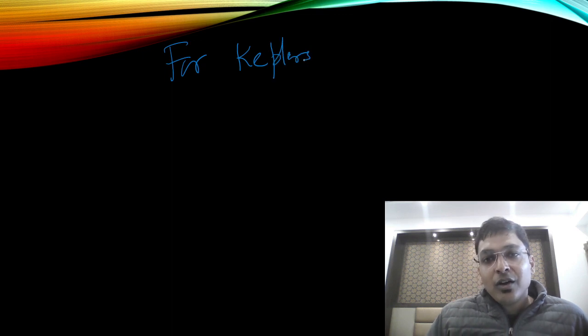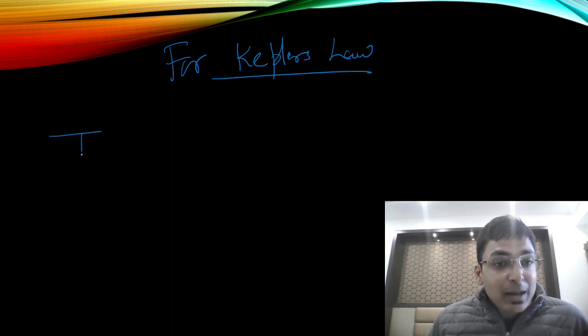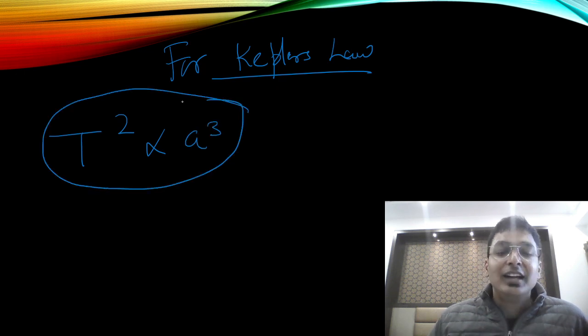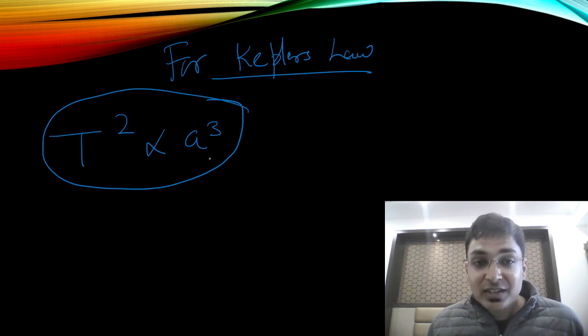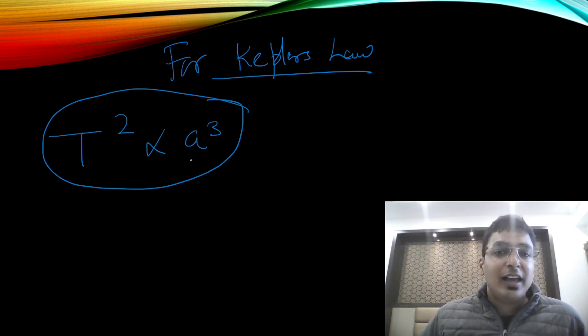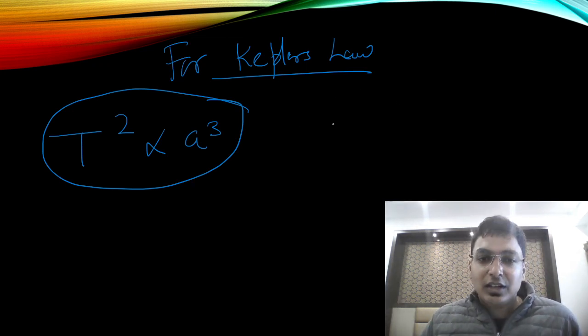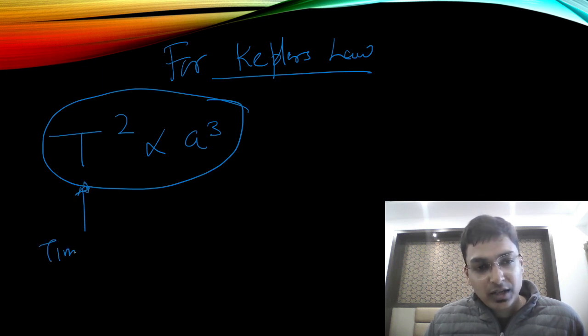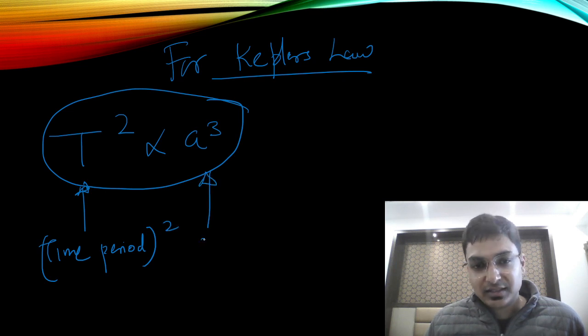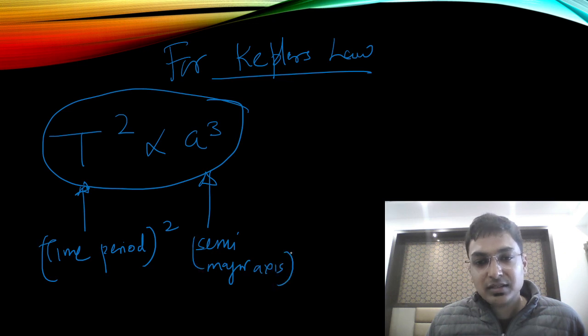Finally, two important formulas left, for Kepler's law. We use this formula: time period square is proportional to the cube of the semi-major axis, or you can also say the cube of the radius.